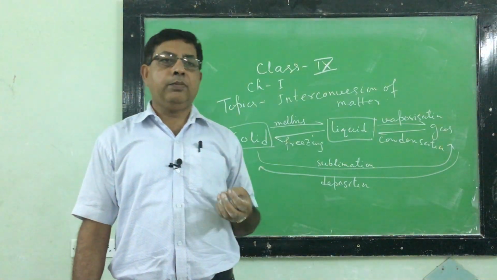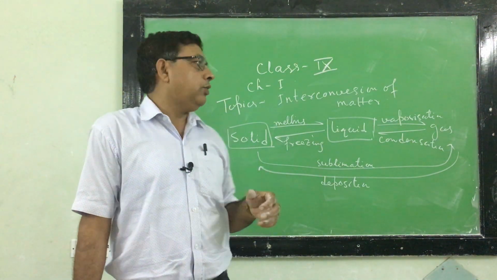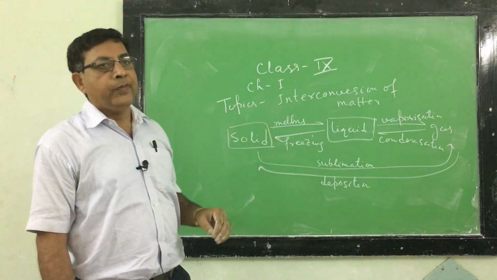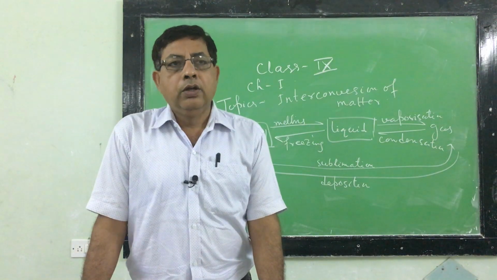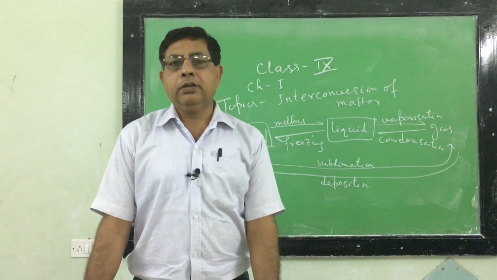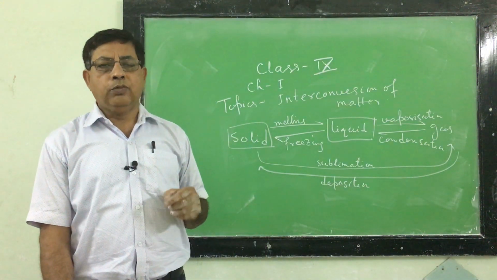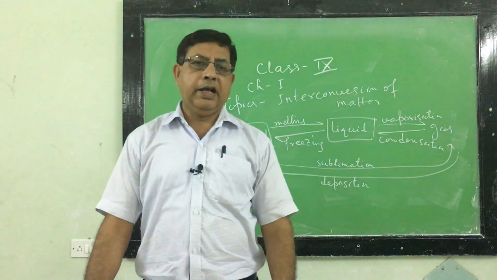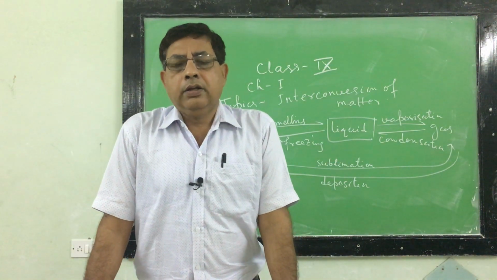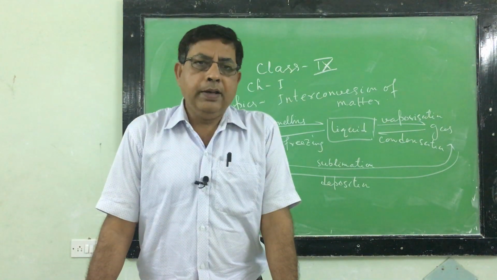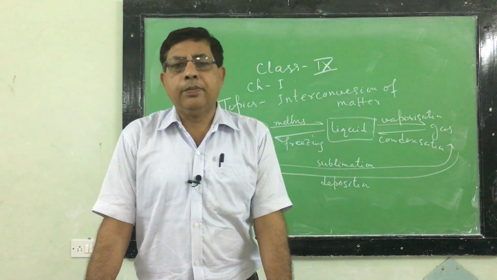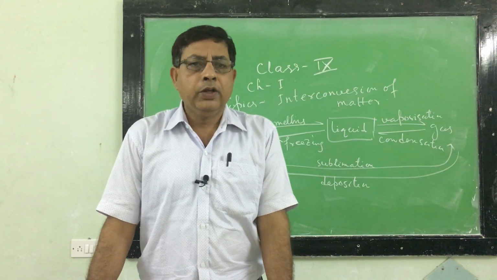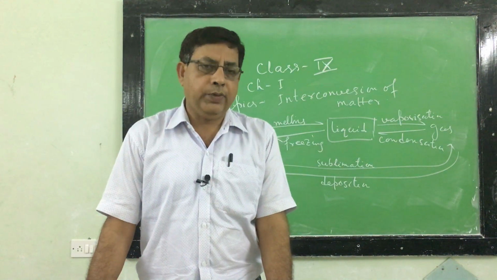When kept in atmosphere at room temperature, they gradually convert from solid to gas, so their size and volume gradually disappear. You must remember at least 3 sublime substances: ammonium chloride, camphor, naphthalene, dry ice, iodine. These are some sublime substances. Sublimation means direct conversion of a substance from solid to gas without passing through the liquid phase.